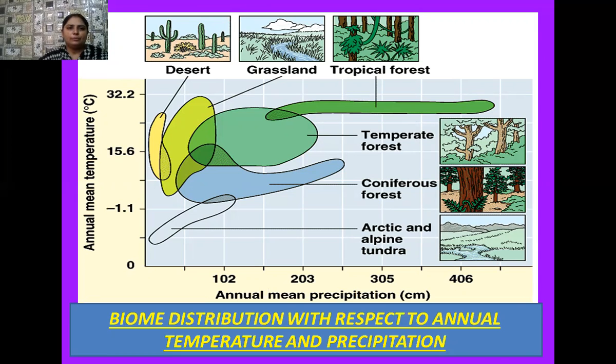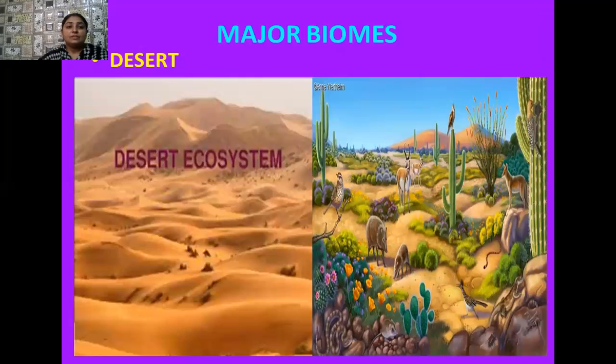They are also found. Yes students, here I have shown you photographs of the major biomes, and the first among these is the desert ecosystem. Different types of animals and plant species are found in a desert. A desert is an area where there is generally a deficiency of water.